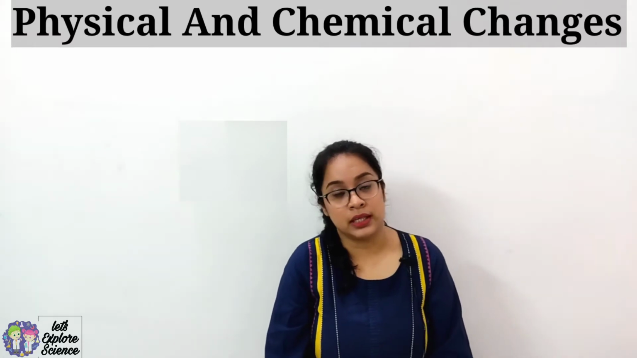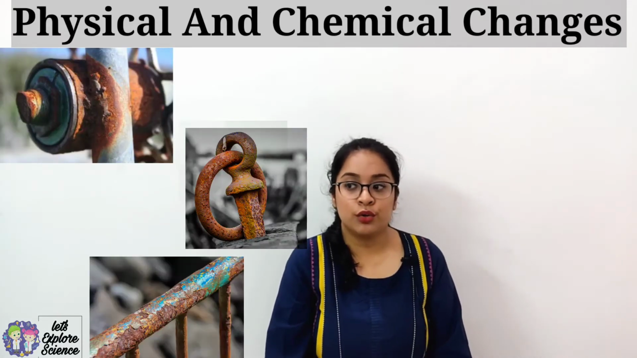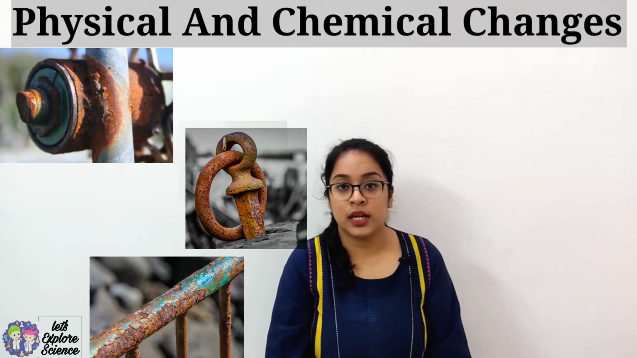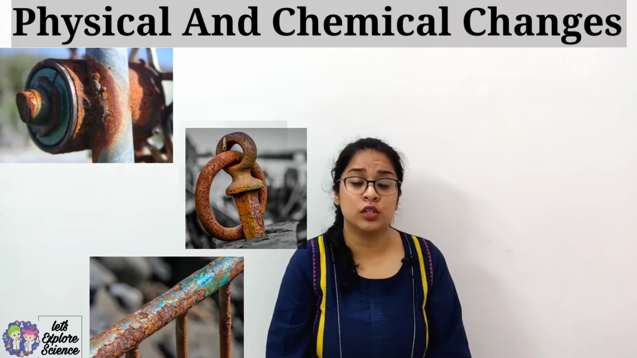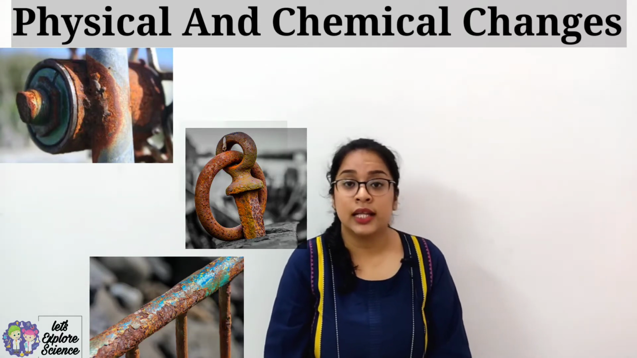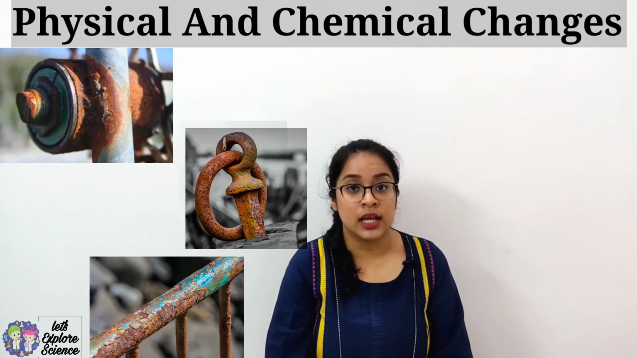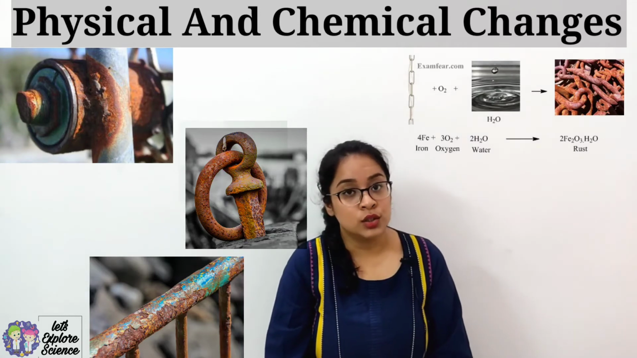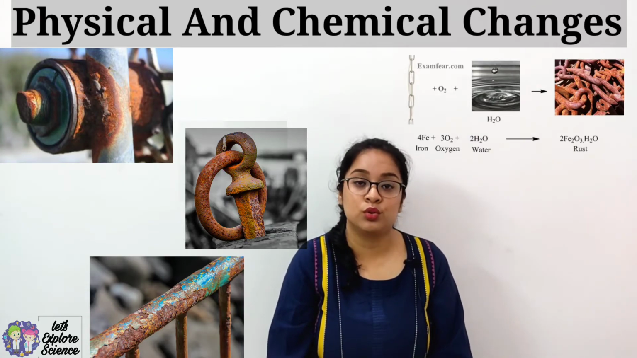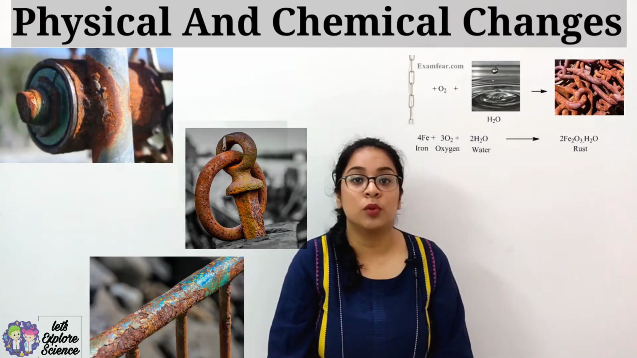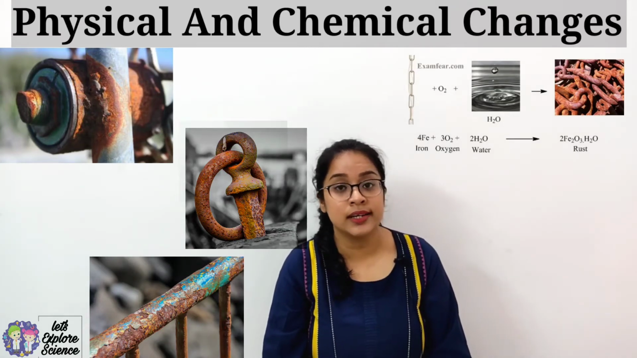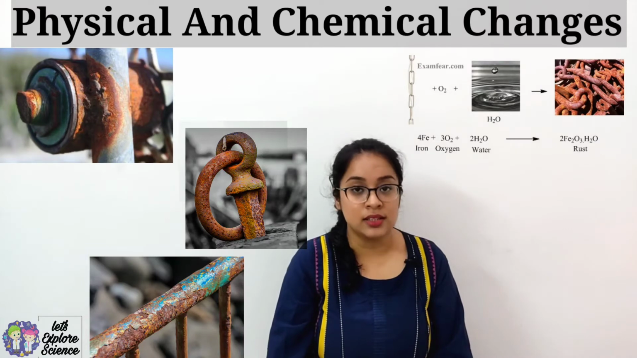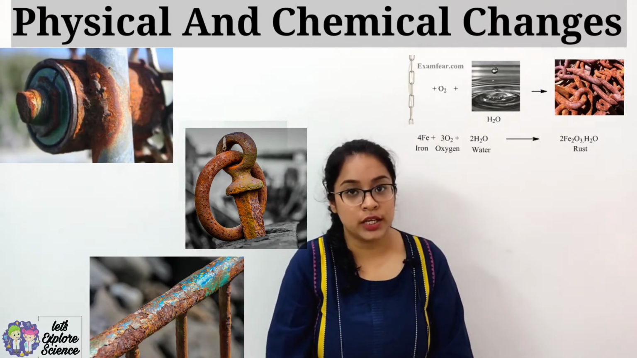Another example is rusting of iron. You will see that if iron objects are kept in an open place, then a brown flaking substance forms on the surface of the iron object. That is actually called rust, that is iron oxide. So when iron is exposed to water and air, it forms iron oxide, that is rust, and iron oxide is a new thing. That means it is a chemical change.